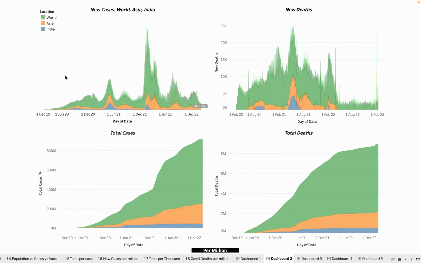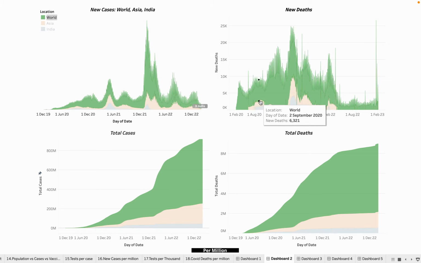If we see the world, then in January 2020, cases started appearing. After the number started increasing in May 2021, it was almost the highest cases in the world, then got reduced. But in November 2021, it again started increasing, and in January 2022, this was the highest number of cases in the world. And if we look at the new deaths, this followed almost the same pattern.